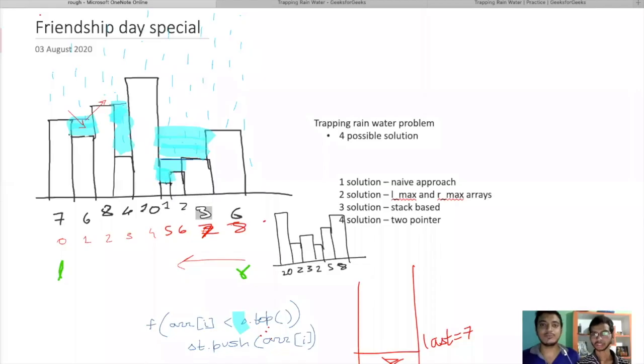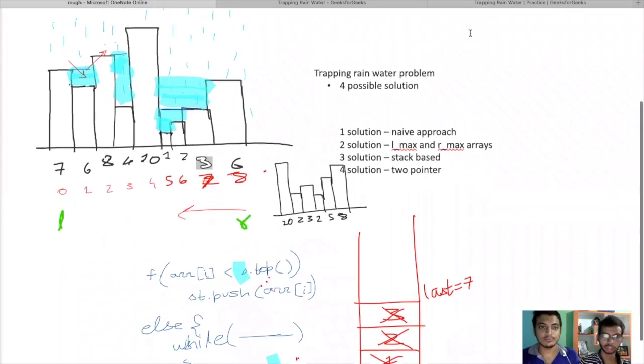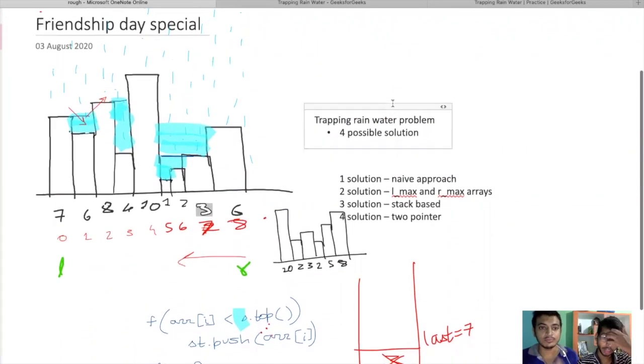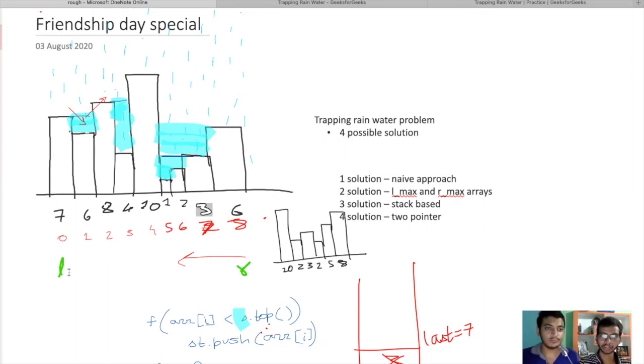Okay. So now let's discuss the fourth approach, that is the two pointer approach. Let me first explain what the two pointer approach is. In the two pointer approach, we start iterating the array from both sides, like from left and from right. Like in this particular condition, 7 is the leftmost element and 6 is the rightmost element. We'll make a pointer for left, L representing the left pointer, and R representing the right pointer.